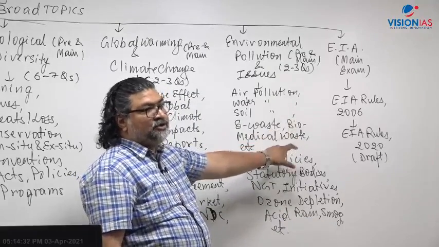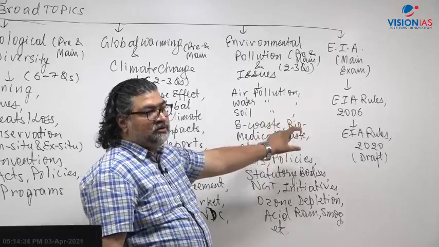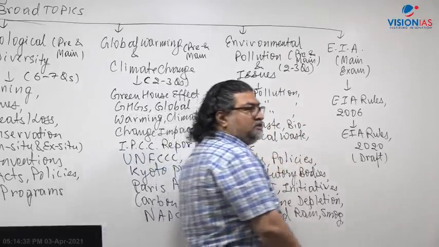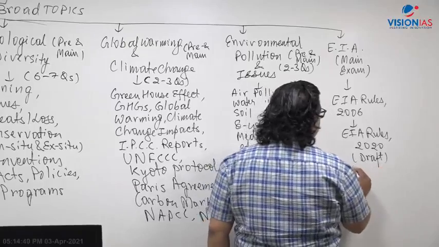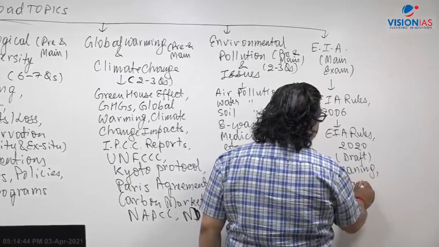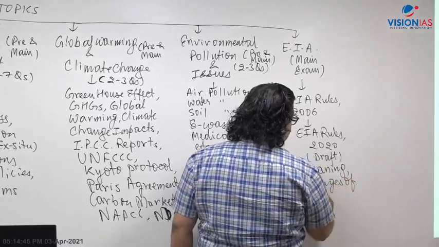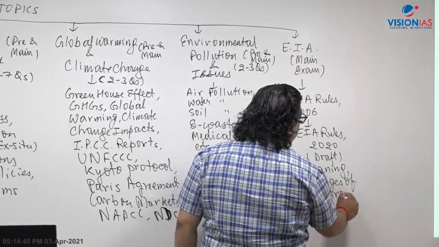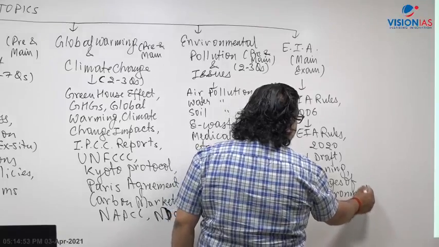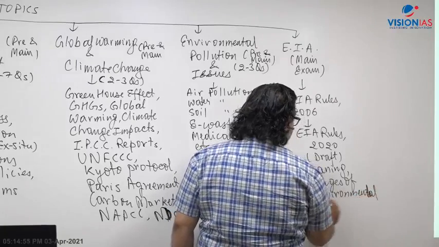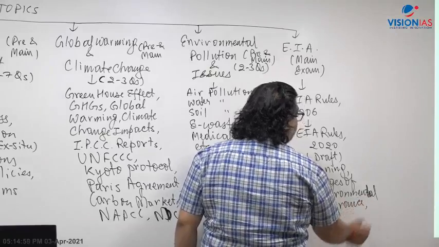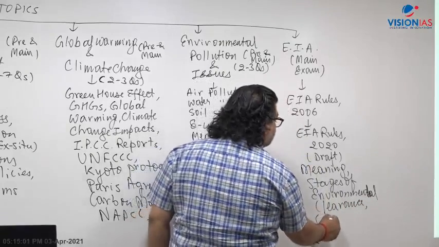Meaning, implementation, challenges, issues, that you have to write in the main examination, in subjective answer writing. So what is EIA? Then stages of environmental clearance, how projects like mining or any infrastructure project get clearance, how the environmental clearance mechanism works in India. What are the challenges and issues there?